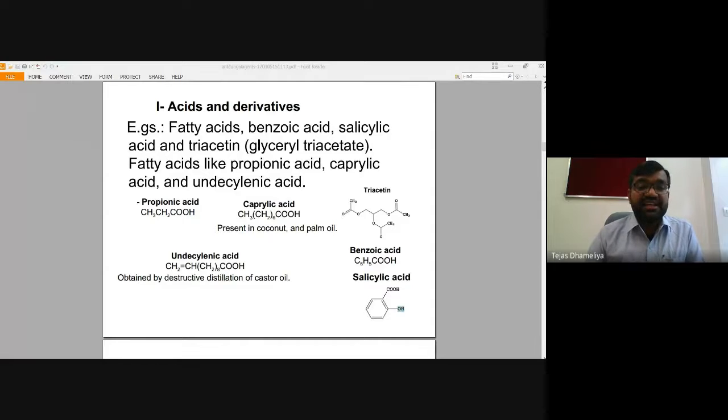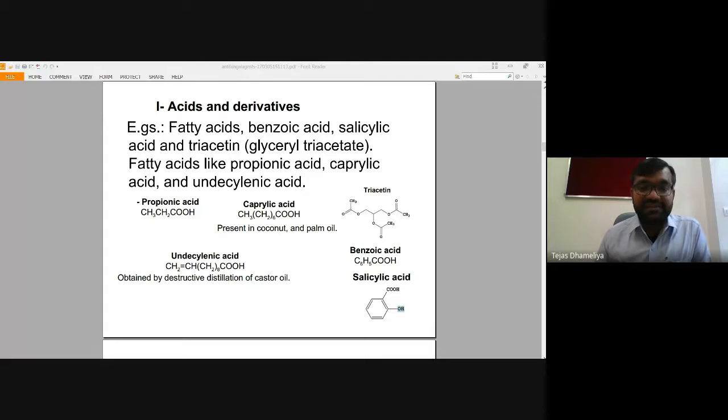Then undecylenic acid, which is obtained by destructive distillation of castor oil. Castor oil, that is also used for the purpose of antifungal. So these are the acids such as propionic acid, caprylic acid, undecylenic acid, benzoic acid, and salicylic acid. All these are the acids